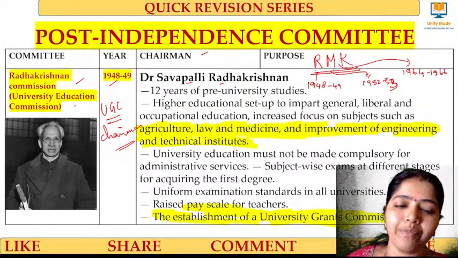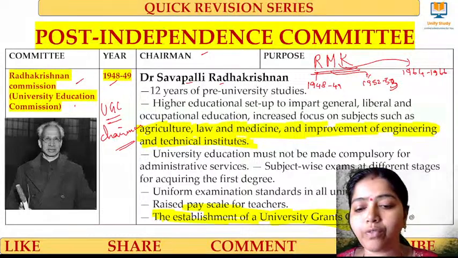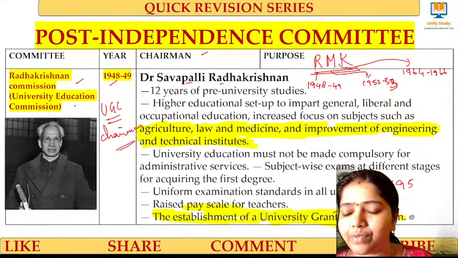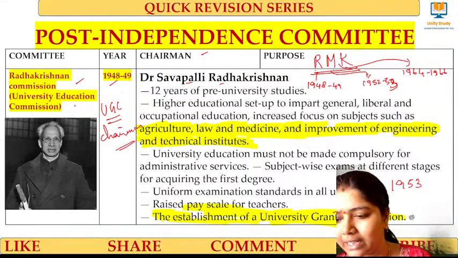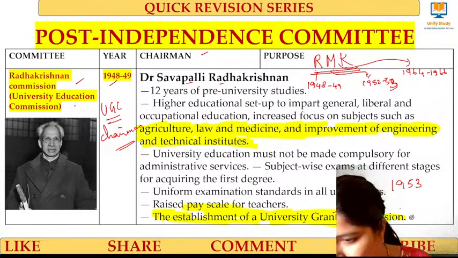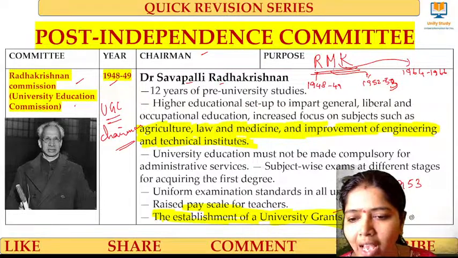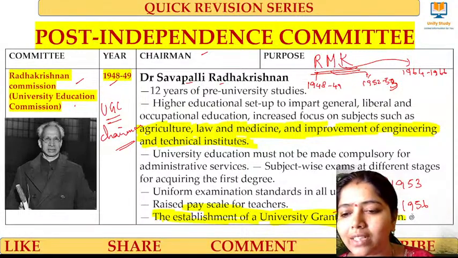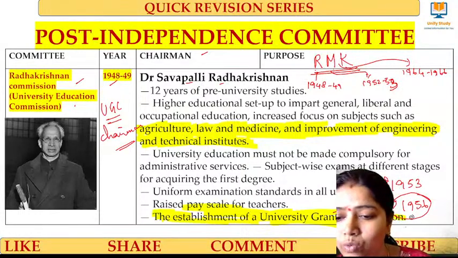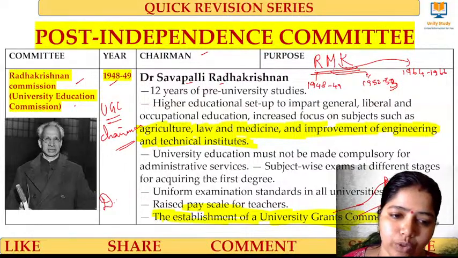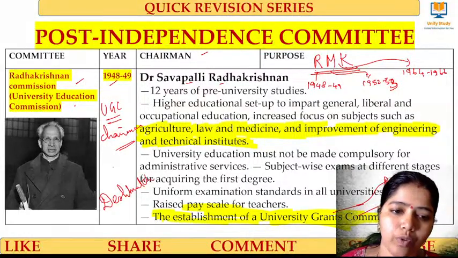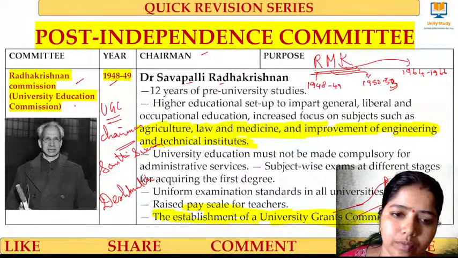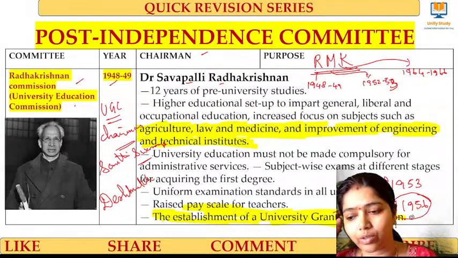UGC was established on the recommendation of the Radhakrishnan Commission, and it happened in the year 1953. Yes, very good. Clear. Exactly. 1953, and it came into act in the year 1956. So the first was Shanti Swarup, and in 1956, after it came into act, who was the chairman? That is Deshmukh. Shanti Swarup was at the time of starting. Yes, very good.